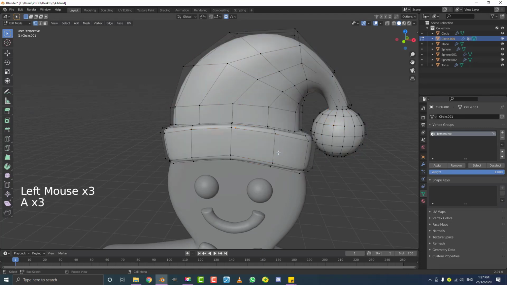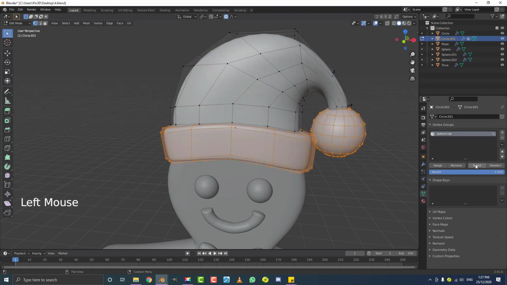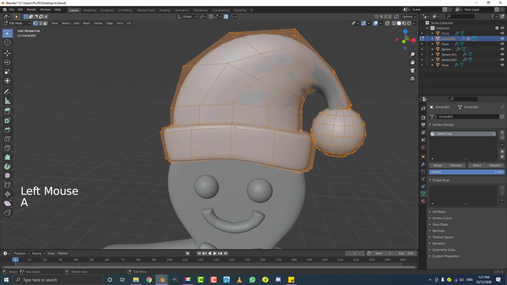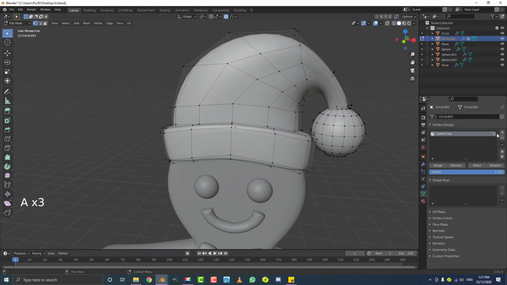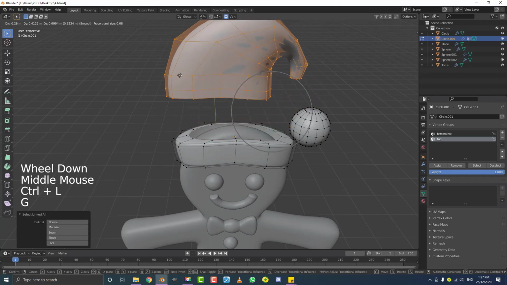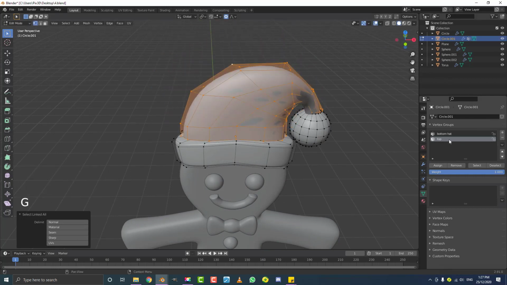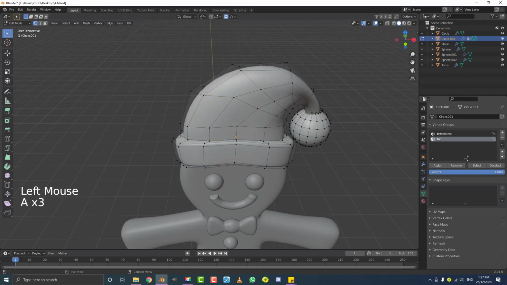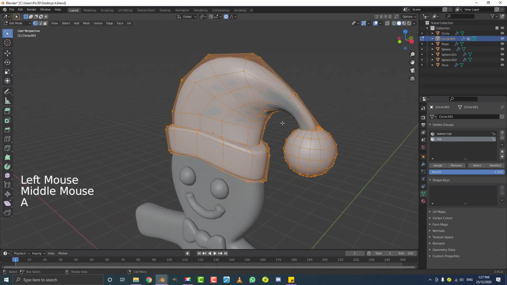So if you hit A twice to deselect everything, and you select that bottom hat group, and you click select, you can see that's what it is. So okay, that should be what you have. So now we need to click plus again, double click here, and let's call this top. And now we're going to select a vertex for the other part, hit Control L, so only the hat part itself is selected. Click on the top group and assign. So now if you double tap A to deselect everything, you click on top and you hit select, it's only going to select those there. So those are our 2 groups.